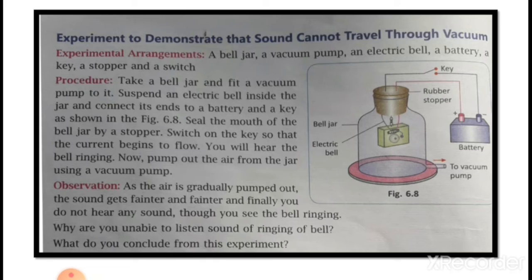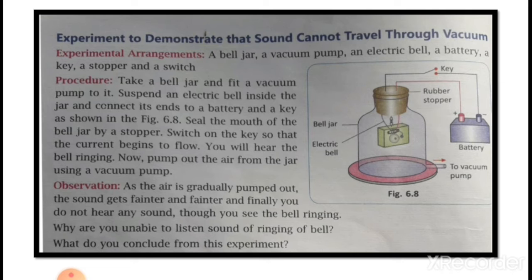This experiment is done as two cases. In the first one, we are arranging all the materials as shown in the figure. After that, we switch on the key and the bell begins to ring. At that time, we can hear the bell ringing. That is the first case. In the next case, we are pumping out all the air from the jar using a vacuum pump, slowly pumping out all the air. So what will you hear?